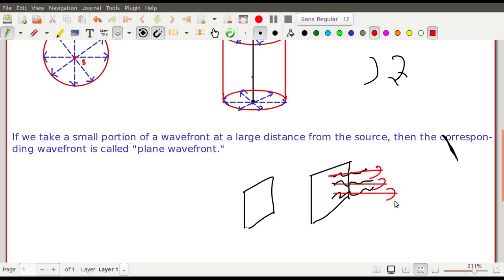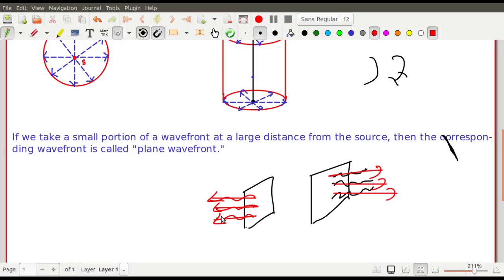In geometrical optics, which you have read in higher secondary classes, light is treated as a ray, and if the waves emanate perpendicularly from the wavefront, this can be corresponded to a parallel beam of light. So you can call them a parallel beam of light. Hopefully you have understood the concept of a parallel beam of light.